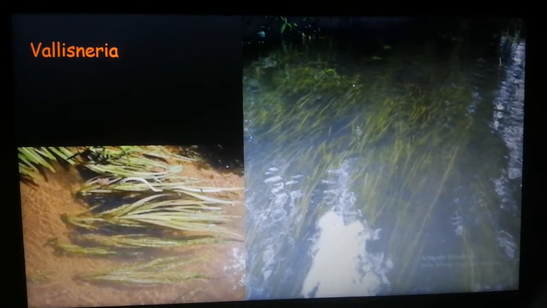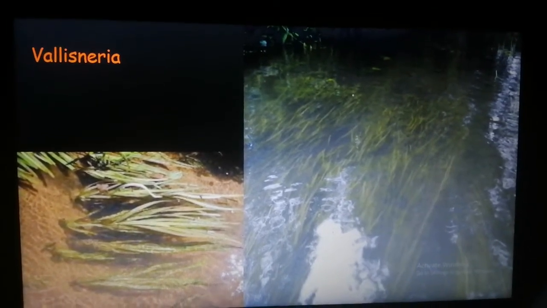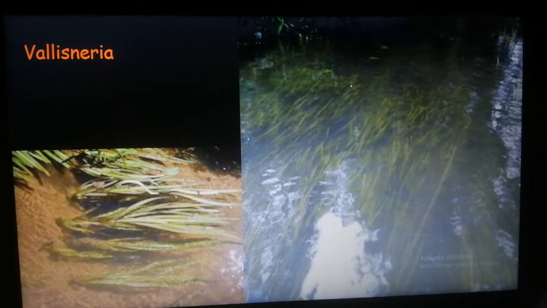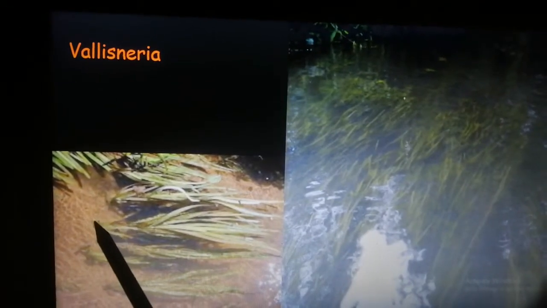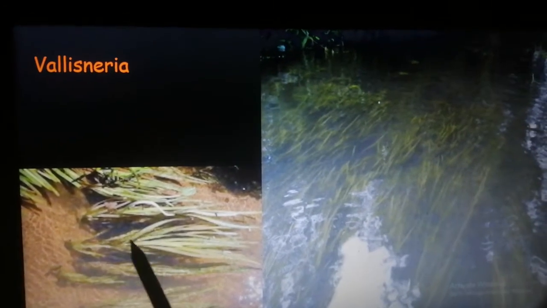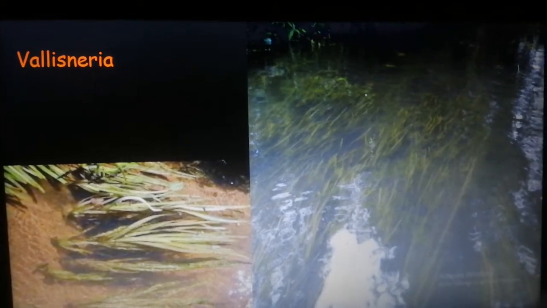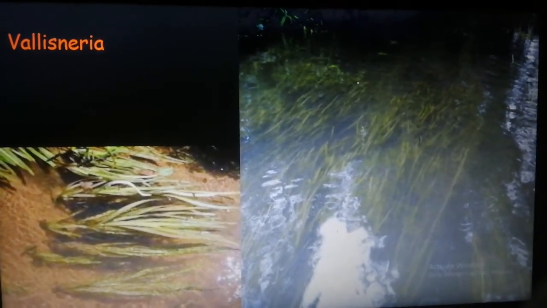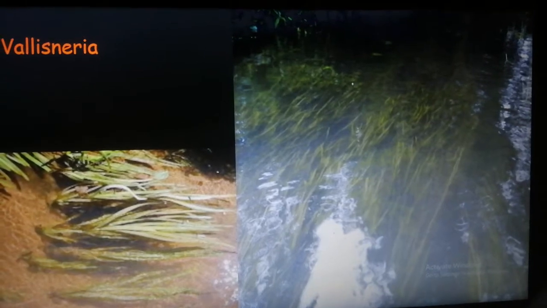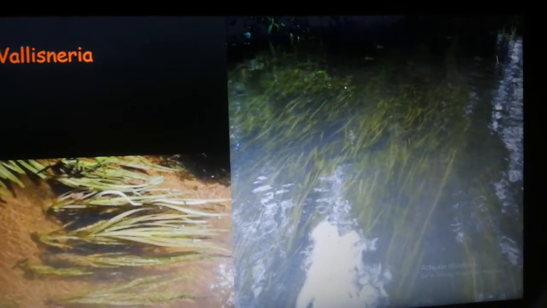So this is Vallisneria, usually found in rivers and flowing water, like streams and rivers, etc. They are attached to the ground, that is, they are fixed to the ground. Okay, and you can see that they have long ribbon like leaves. Yes, you can see them if you have ever gone boating in Gauri Ghat. See, it looks like this.